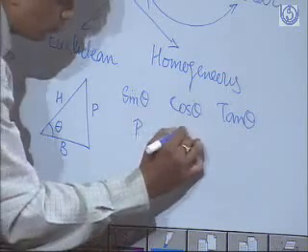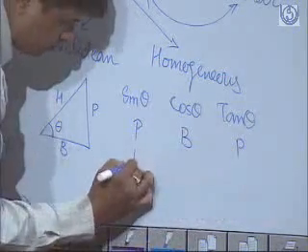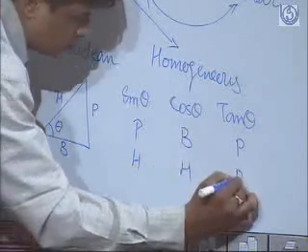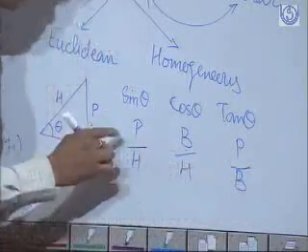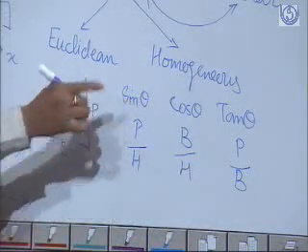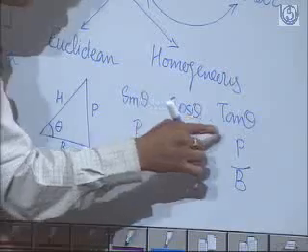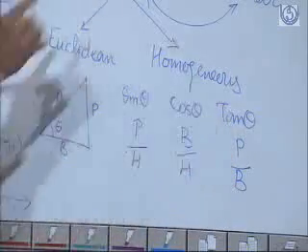How? Perpendicular upon hypotenuse is sin theta, base upon hypotenuse is cos theta, and perpendicular upon base is tan theta.